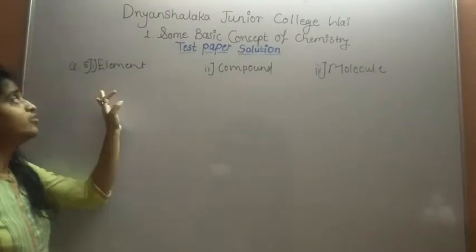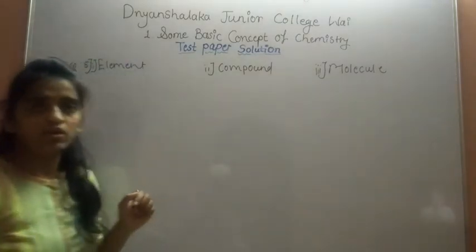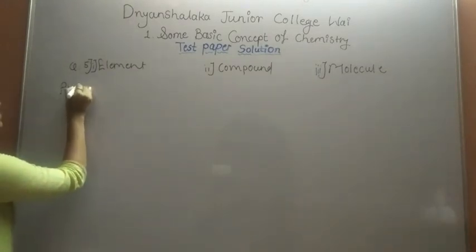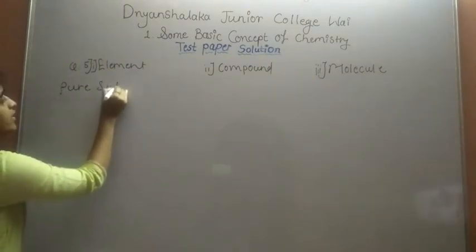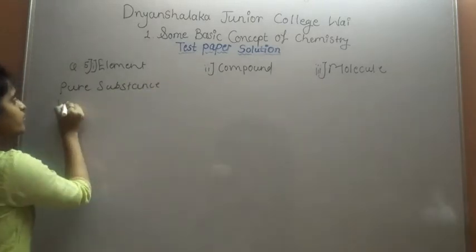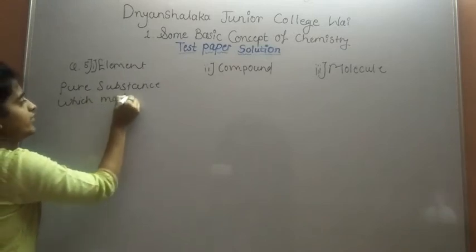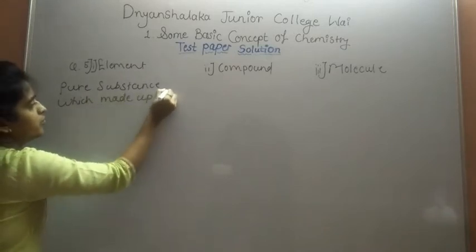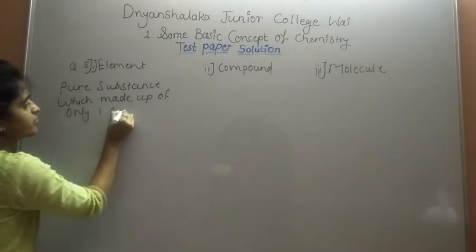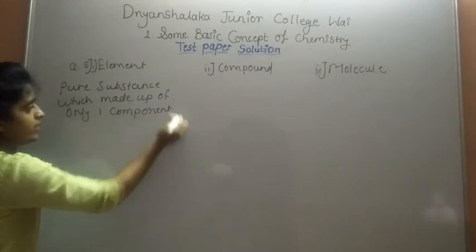Next, question number 5. Define the following terms. First is element, second compound, and third molecule. So the simple definition of element: elements are pure substances which are made up of only one component. So this is the simple definition of element.